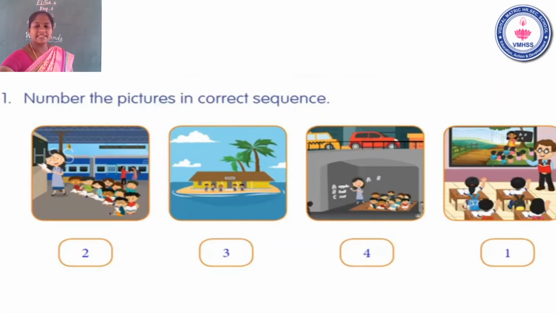Okay children, next, take your worksheet. Take it soon, children. Take your worksheet page number 57, question number 1. Number the pictures in the correct sequence. Yeah, children, write the answer quickly.